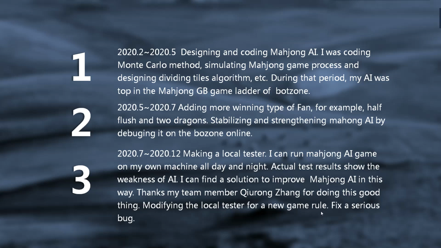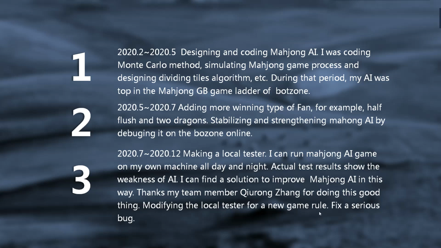From May 2020 to July 2020, I added more winning types of fan, for example, half flush and two dragons, stabilizing and strengthening the Mahjong AI by debugging it on the Botzone Online.